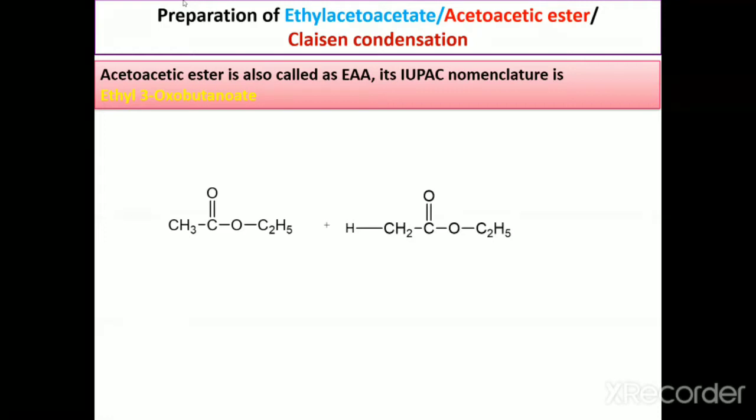So this is an ethyl acetate. This is also an ethyl acetate. Only for the sake of simplicity I have written it like this.